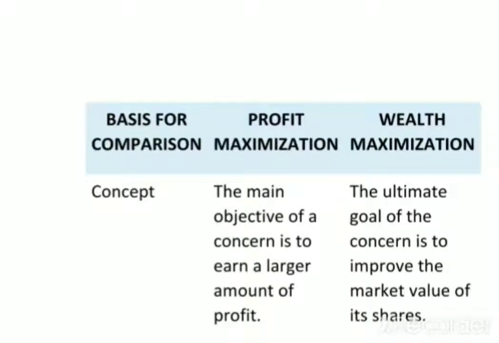In the profit maximization objective, the objective of the firm is to earn larger profit. When we come to wealth maximization, we do not consider profit maximization but increase the value of the share so that the overall wealth of the company increases. The second difference is emphasis. Profit maximization is a short-term objective, not long-term, but wealth maximization is the long-term objective.